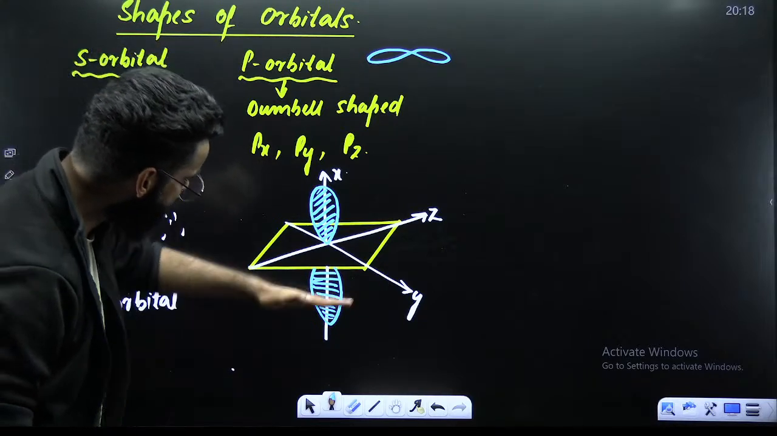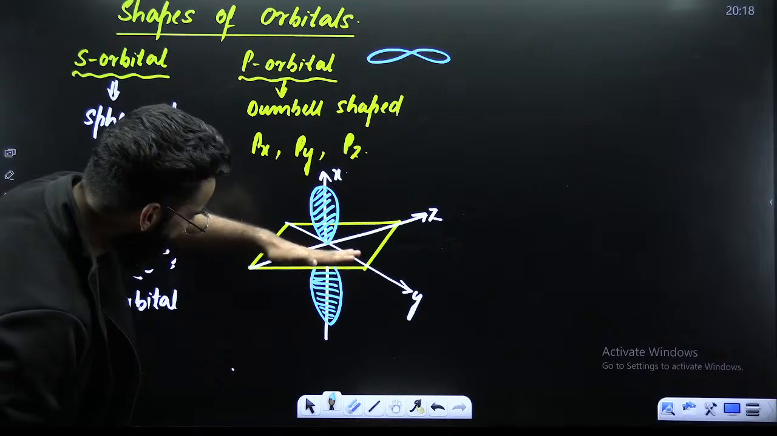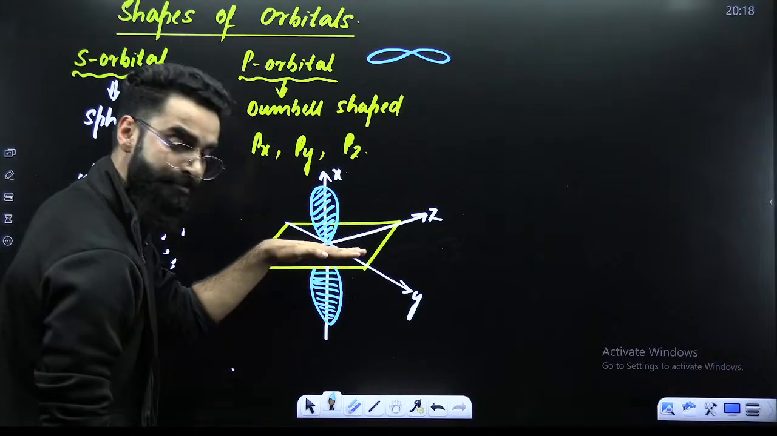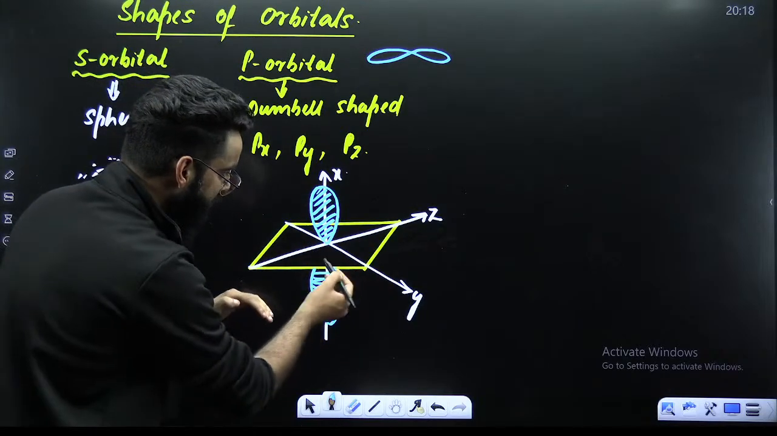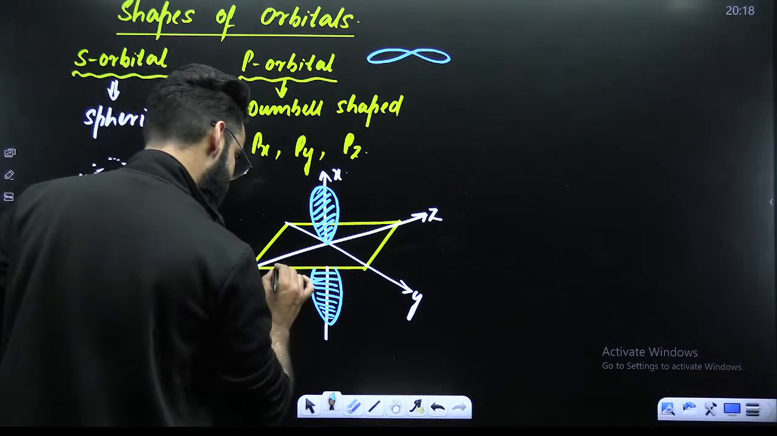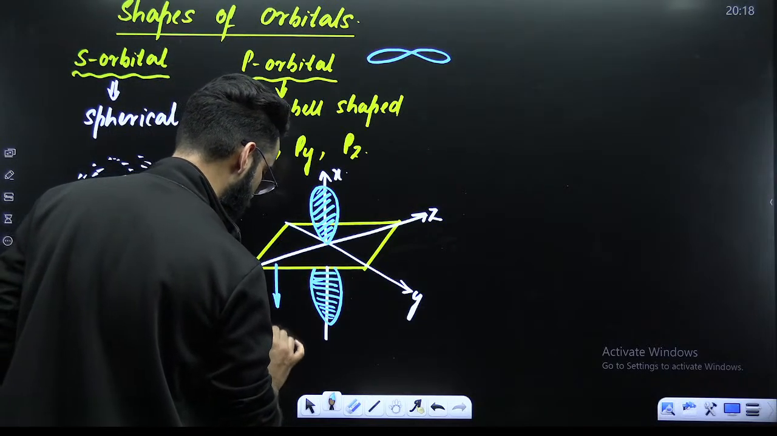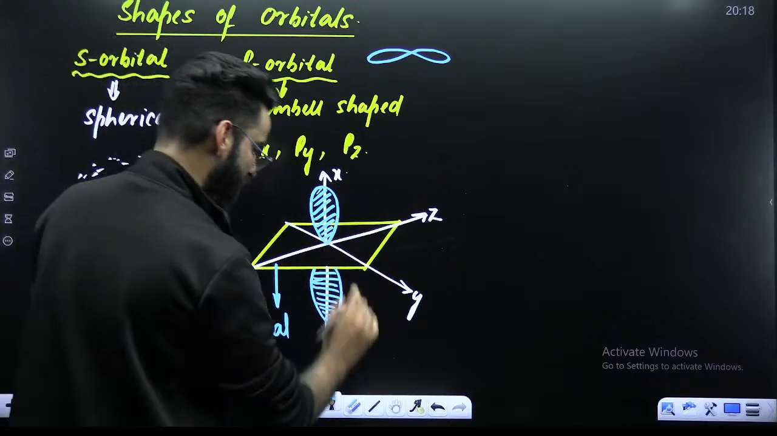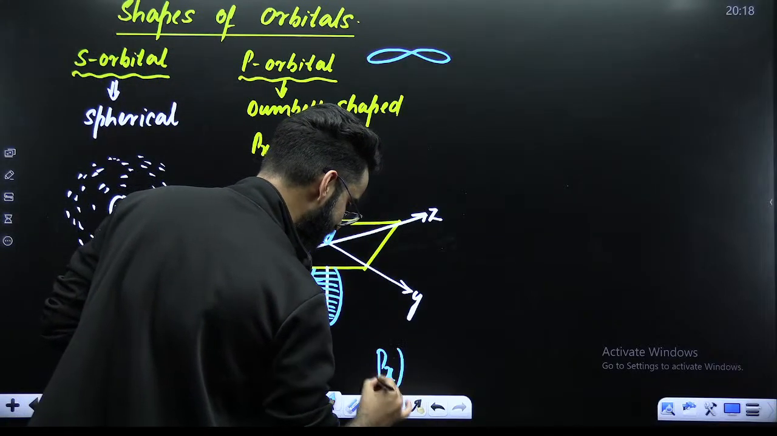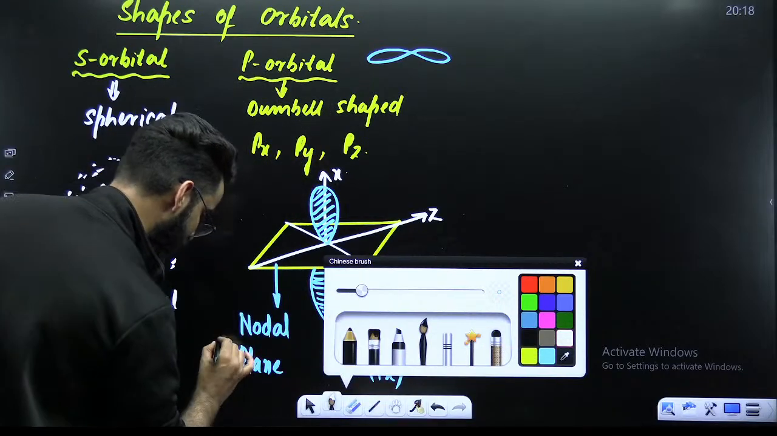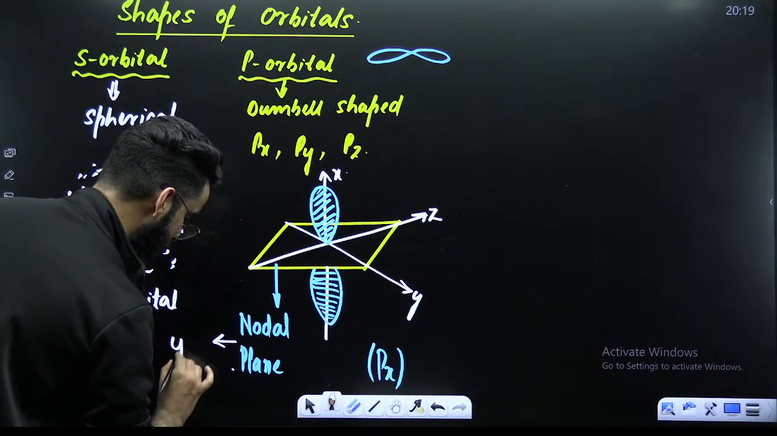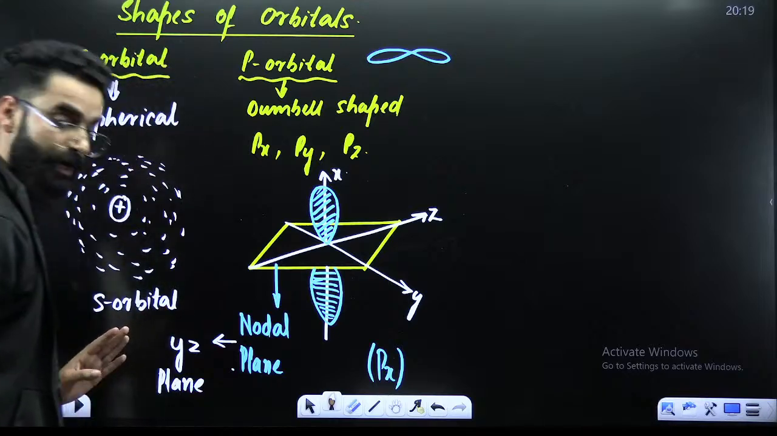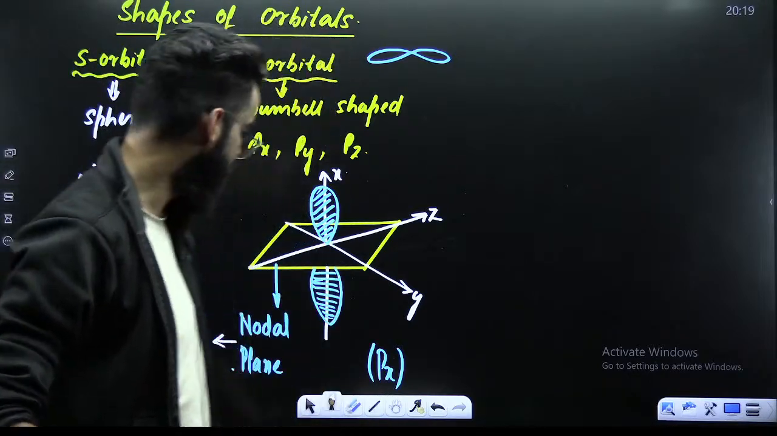My dear students, do you see this plane? Can you see this plane is cutting the orbital in such a way that no electron density lies on the plane? There is no electron density on this plane. That imaginary plane which does not contain electron density, I call a nodal plane. In case of Px, the nodal plane is the YZ plane, wherein electron density is 0. So this was your Px.